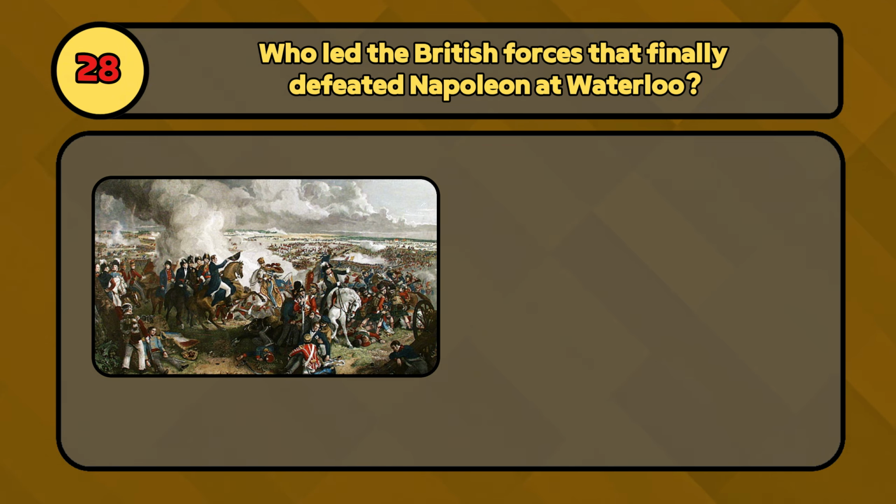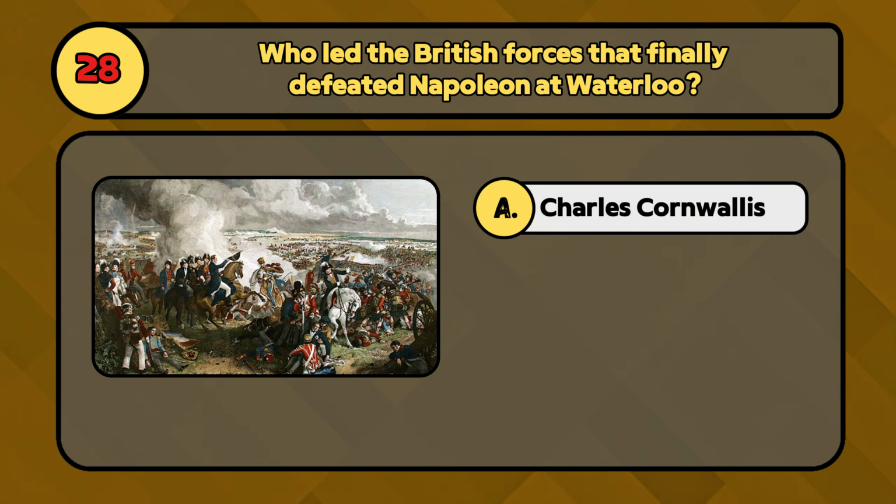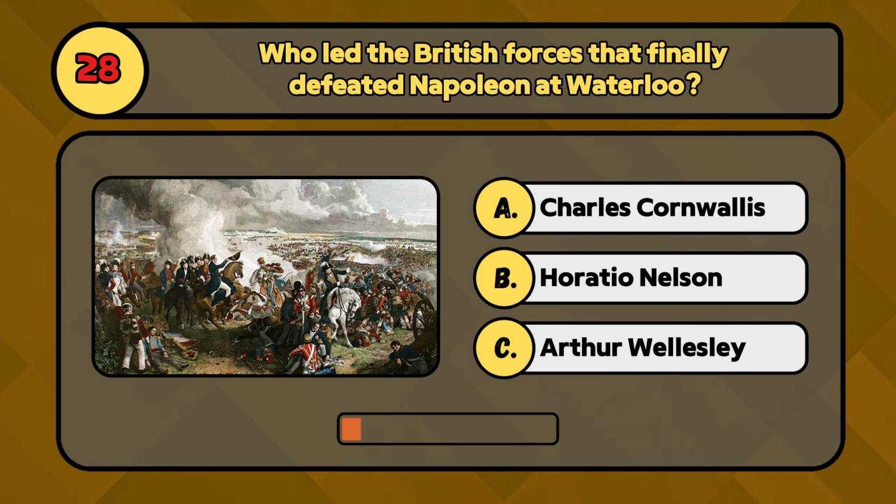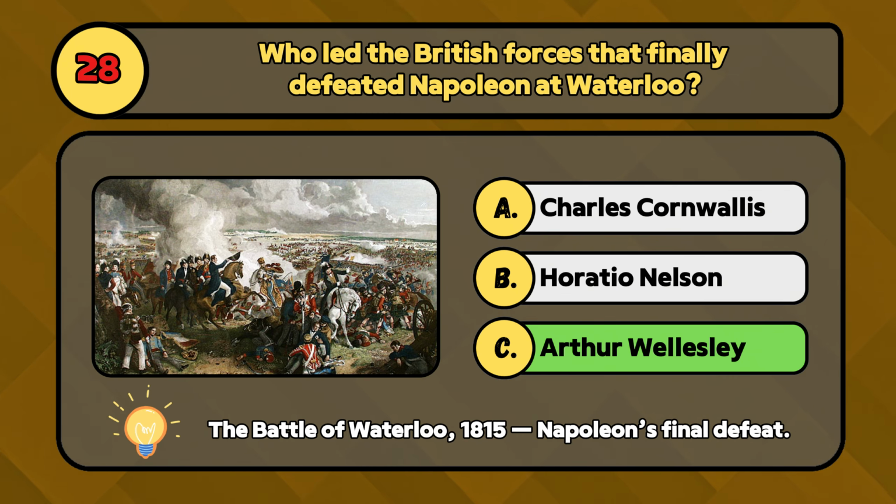Who led the British forces that finally defeated Napoleon at Waterloo? Was it Charles Cornwallis, Horatio Nelson, or Arthur Wellesley? It was Arthur Wellesley, the Duke of Wellington.